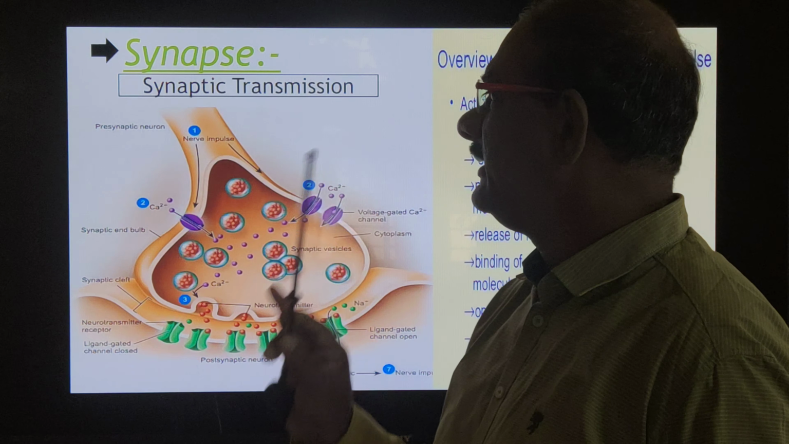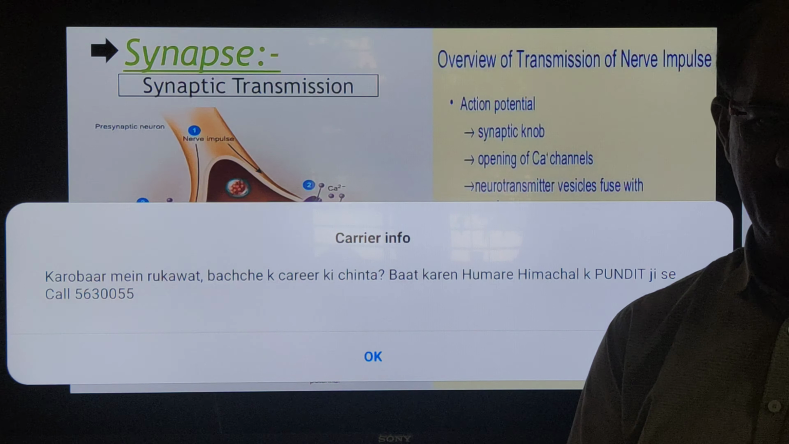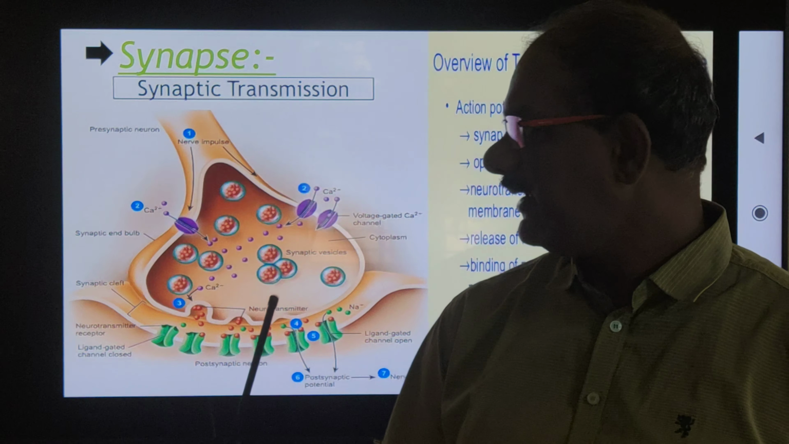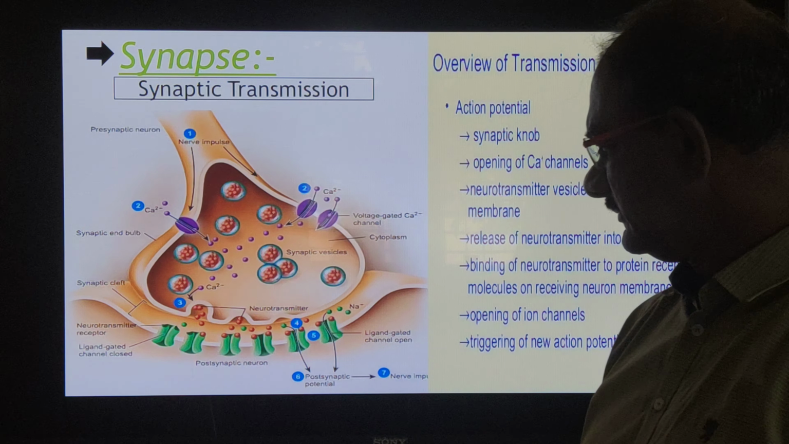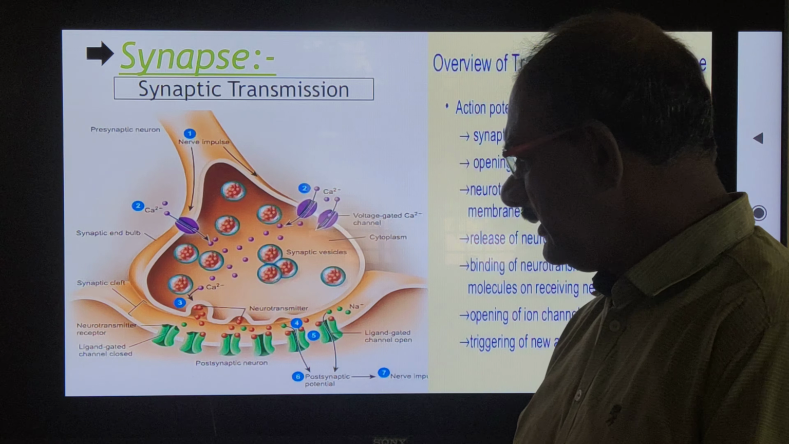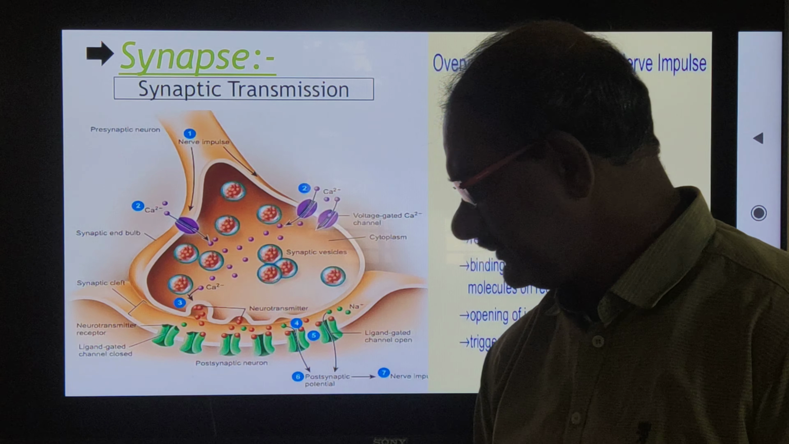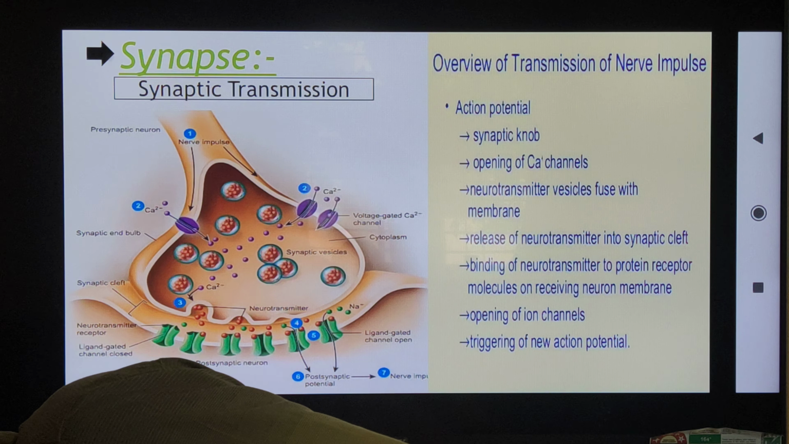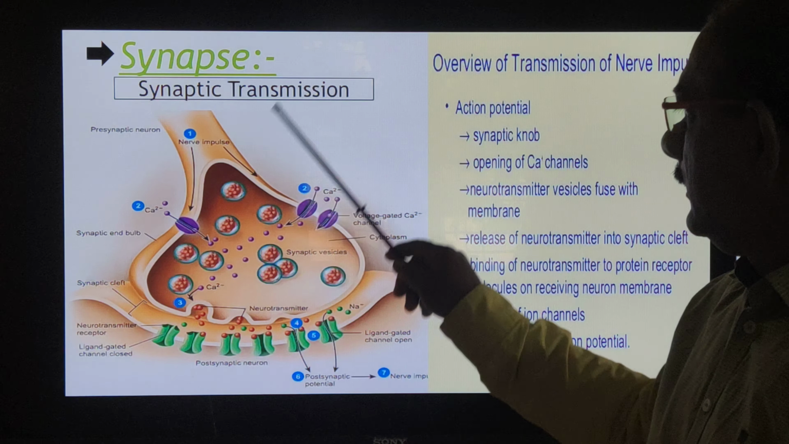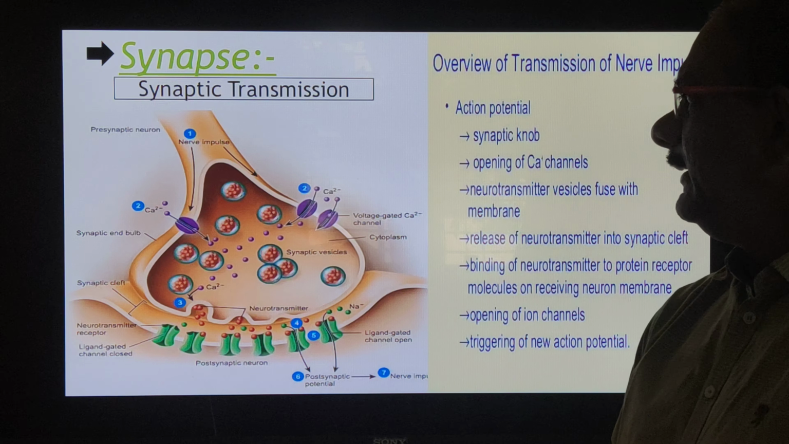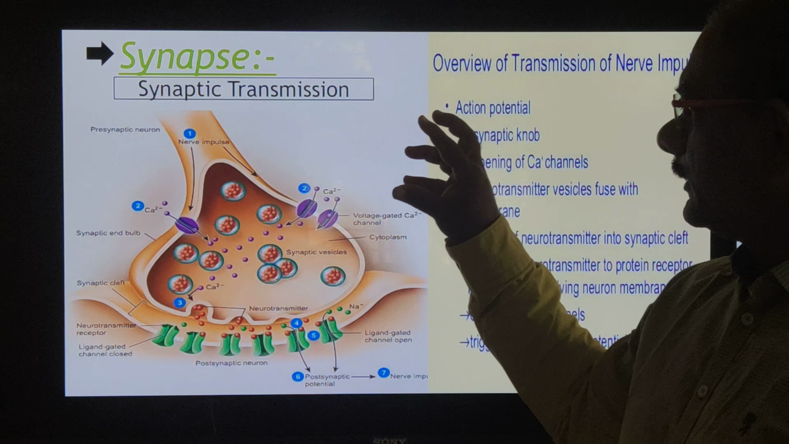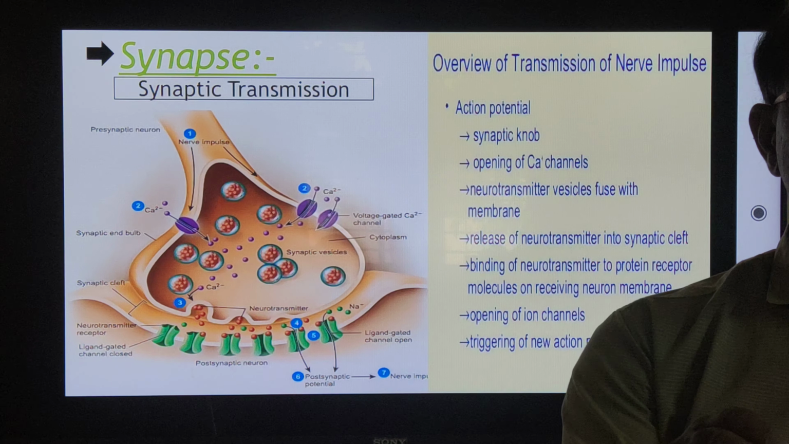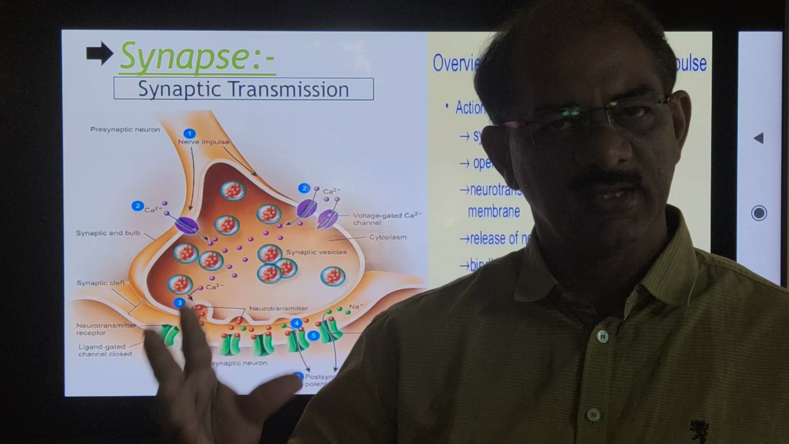So this is the chemical synapse, and it often works in this fashion. In this synaptic structure, that type of arrangement occurs. So in this way, that is the synaptic transmission of nerve impulses.